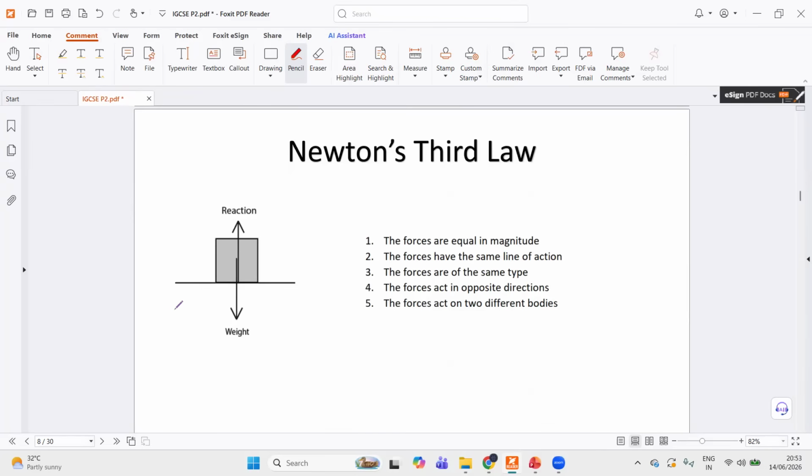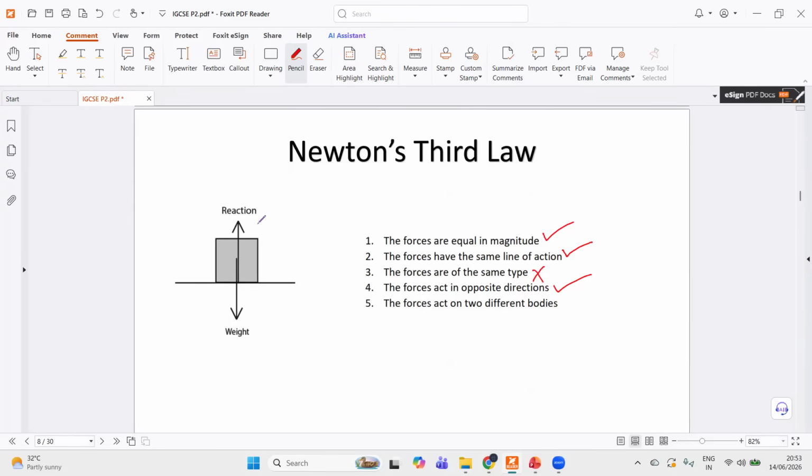So weight and reaction, even though the forces are equal in magnitude, they have the same line of action, and the two forces are acting in the opposite direction. But you still cannot call them Newton's third law pair forces because 5 out of 5 conditions must be met, not 3 out of 5. The reason they are not Newton's third law pair forces is because these two are not of the same type.